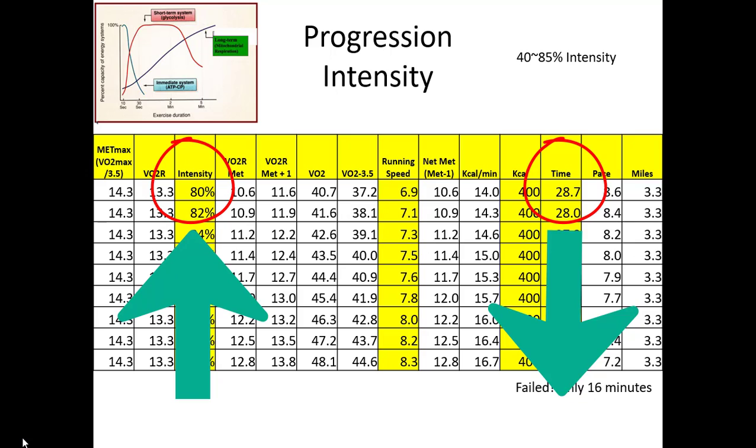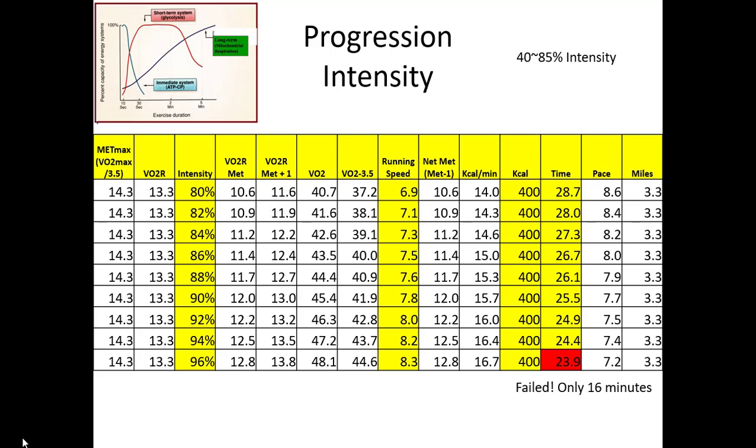How about like this? You give this program at 82%, and the trainee said I succeeded. In that case increase another 2%, so 84%. The trainee said I succeeded. Okay, because it succeeded, it cannot really give optimal stress, so increase 2% again, so 86%. Succeeded, and the time is 26.7 minutes now. If this person succeeds, another 2%, 88%. How about class? Doesn't make sense how to approach.